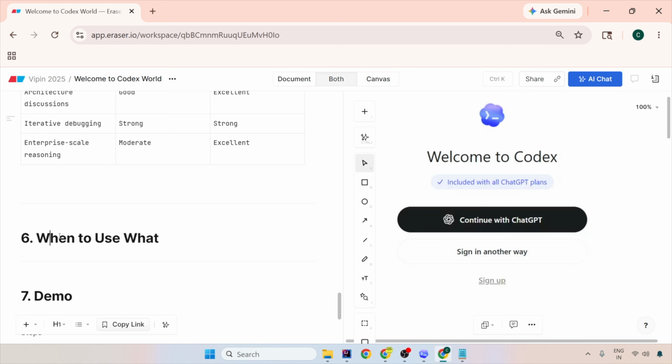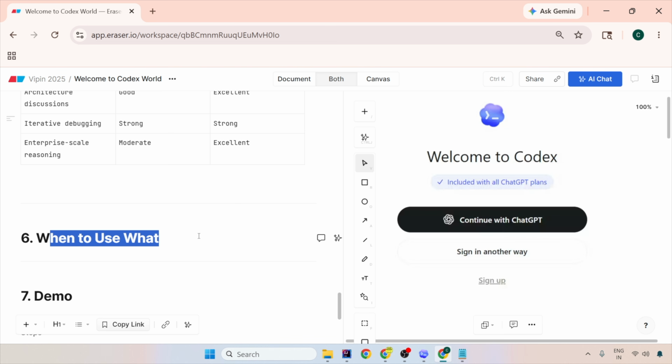So now when would you use what? If you have less money, go for Codex. If your organization gives you all the models, the Codex models and Claude Code, always use Claude Code. But when you get stuck, I'll always suggest using both, because many times I see that Claude hallucinates more than Codex.